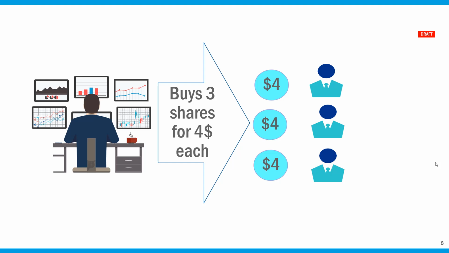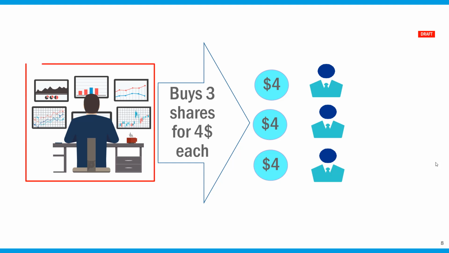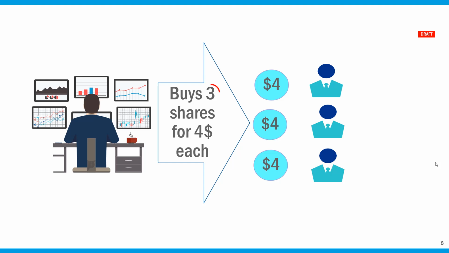Now let's assume that the Wall Street Bets users enter this market, and they decide they want to buy 3 shares. But the new shareholders, represented here to the right, don't want to sell unless the price goes up. So the Wall Street Bets users decide to buy the shares for slightly higher, let's say $4 per share. And their intent is not to sell.